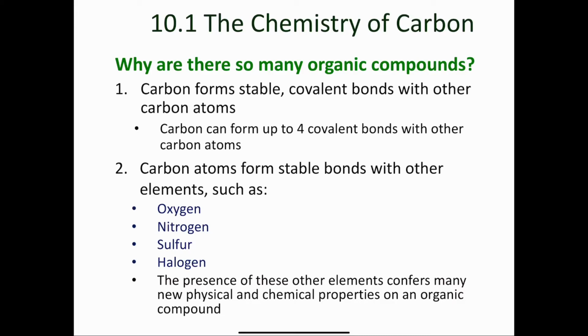Section 10.1 deals with the chemistry of carbon, so we're getting started here in organic chemistry. And the first question we want to address is, why are there so many organic compounds? If you think back to general chemistry, which is a prerequisite for organic chemistry, in general chemistry you spend a lot of time talking about many elements in the periodic table. In fact, you practically discuss the entire periodic table. Whereas in organic chemistry, we focus almost exclusively on compounds that contain one element, and that element is carbon.